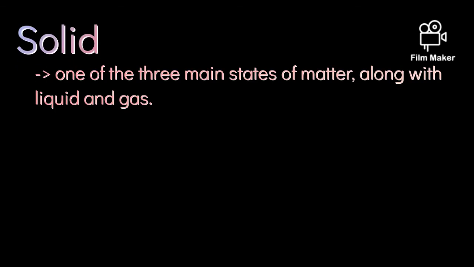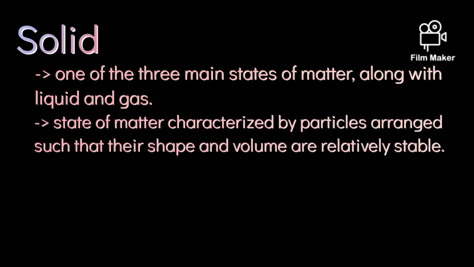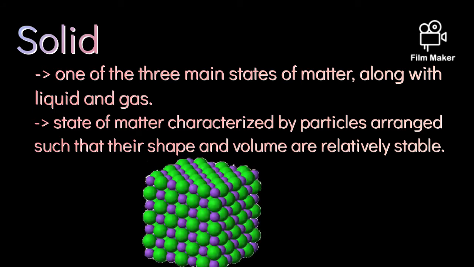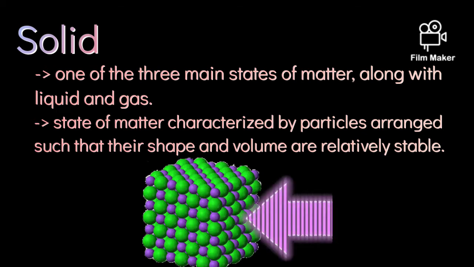Solid is one of the three main states of matter, along with liquid and gas. It is a state of matter characterized by particles arranged such that their shape and volume are relatively stable. The constituents of solid tend to be packed together much closer than the particles in a gas or liquid. The reason a solid has a rigid shape is that the atoms or molecules are tightly connected via chemical bonds.